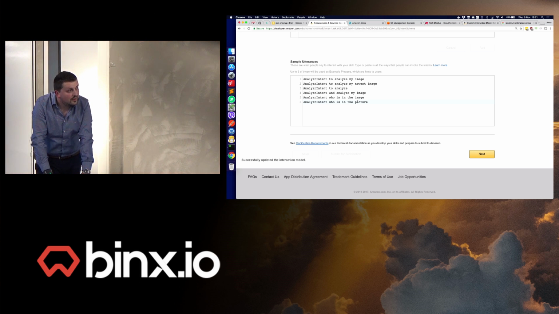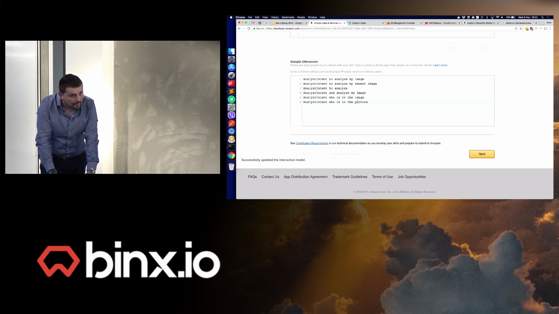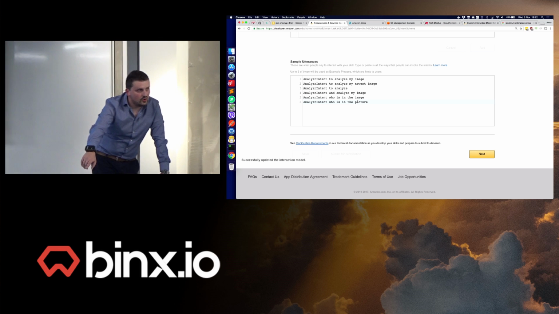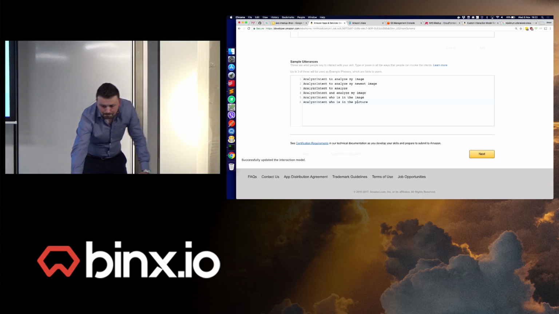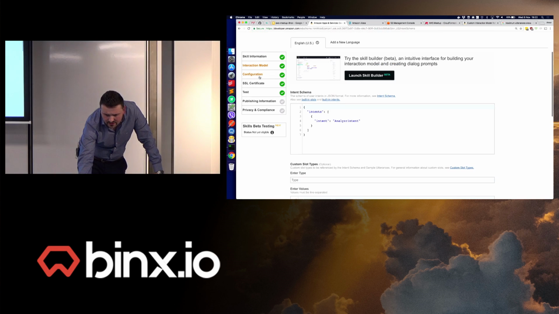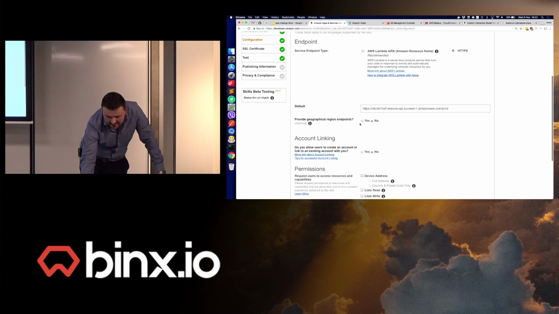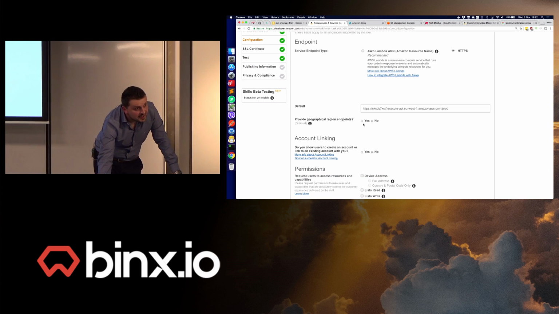What about the latency between your asking and Alexa responding? Does it depend on the complexity, or just the latency on the network? It's network latency in this case, because it will actually go to that API gateway. That's also why in the configuration you can set a geographical region endpoint.